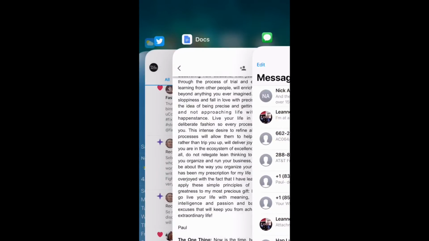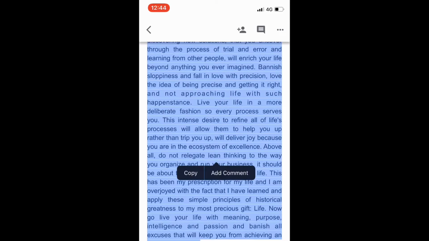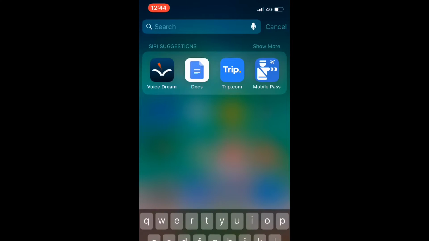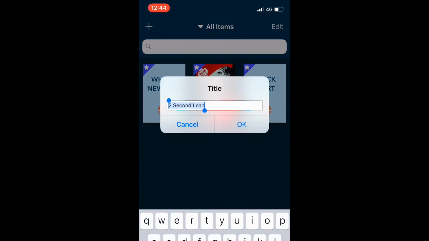I've got Google Docs open. I select all, copy. Now I'm just going to paste it into Voice Dream and it's going to read it. So simple. Open Voice Dream, click on it, go to the plus symbol at the top. It's in my clipboard. Select, and there's the book, just like that.